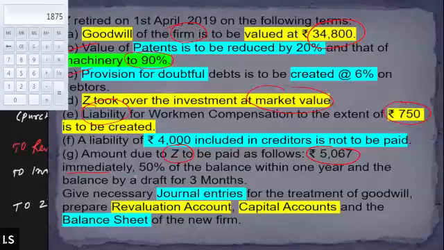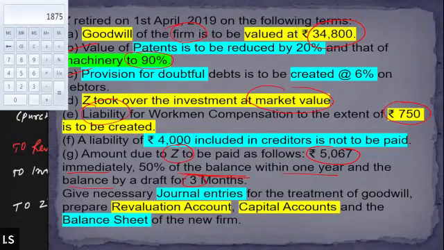Immediately means it should be paid by cash immediately. And 50% of the balance amount needs to be paid within 1 year, and then the balance amount needs to be paid in a 3-month period by a draft. So let me explain how we will interpret it.